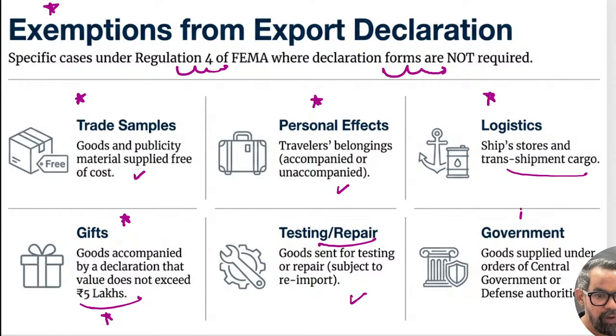Or government: if we are providing some sort of relief to another country, doing some export, or any other case specified by the government and RBI, that is not required. Goods supplied under the order of the central government to defense authorities and other cases are also not covered. So these are the exempted areas. A bit important one, please do remember this one, right? So, exemptions under this particular form.